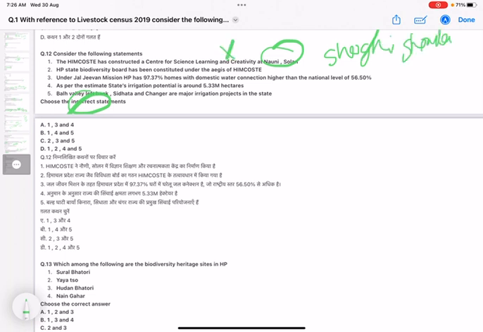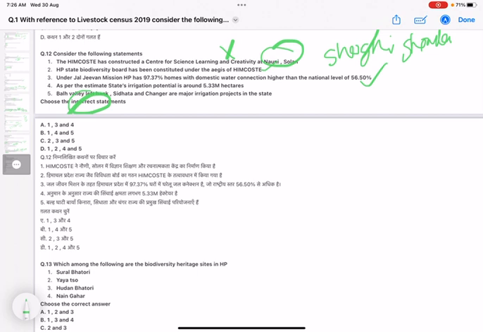Second statement, HP State Biodiversity Board has been constituted under the aegis of HIMCOST. This is correct because under the Biological Diversity Act of 2002, State Biodiversity Board has been established in the state under this body. Third is under Jal Jeevan Mission, Himachal Pradesh has 97.3% homes with domestic water connections, higher than the national average of 56.5%. This is again correct.